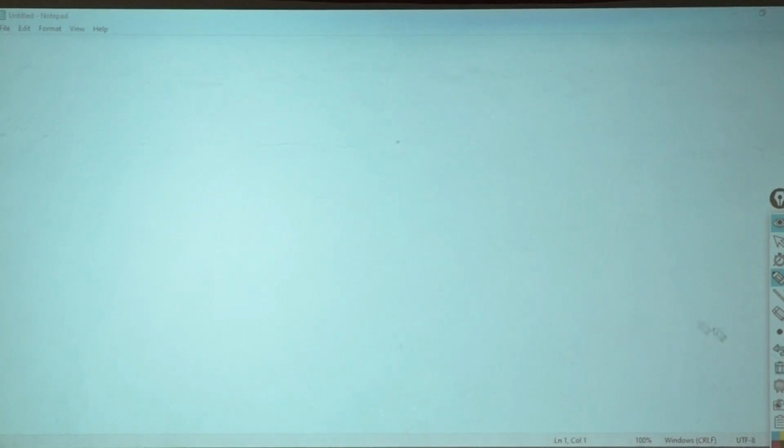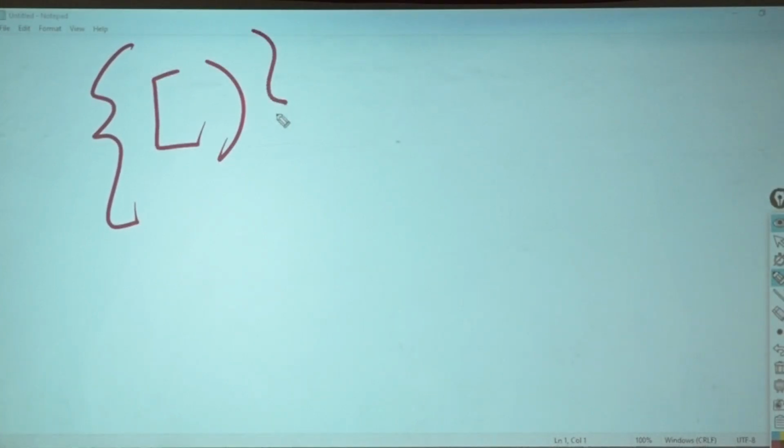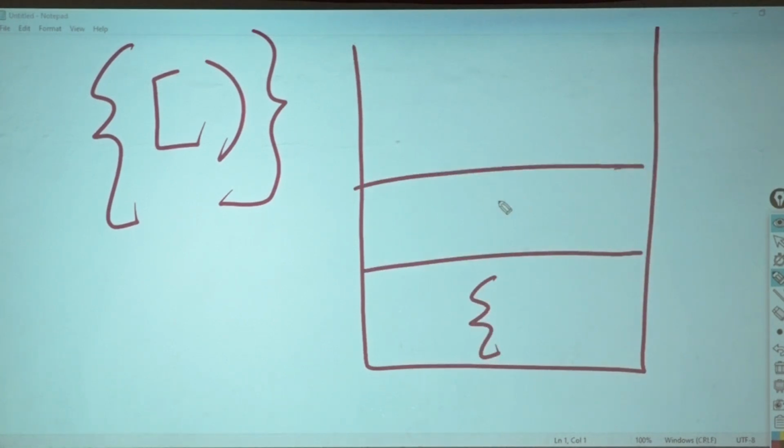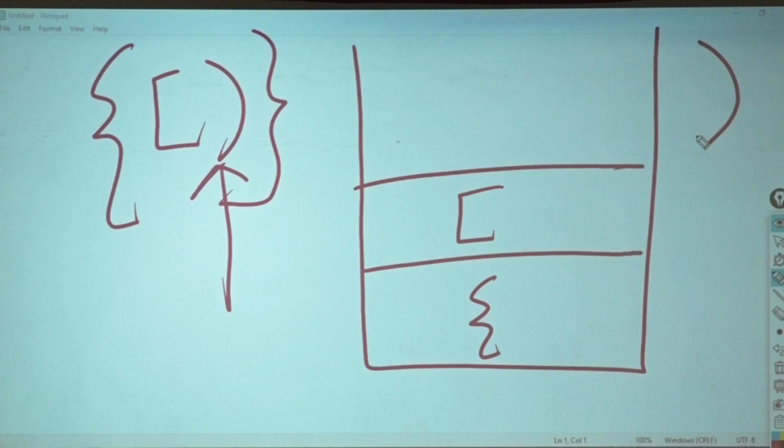Now tell me what will happen with this. Push the opening. Now I have got this element here. I will check with the top of the stack. You are parenthesis, you are square. Do they match each other? No. Then what should I say? Directly return from here and say, this is not a balanced string.